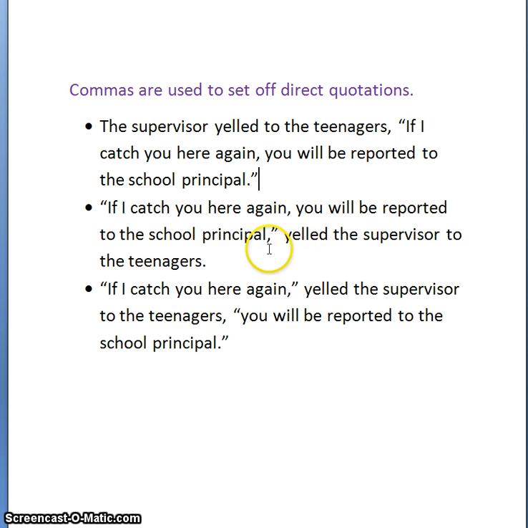But do you notice after principal, it's comma, quotation mark. Yelled the supervisor to the teenagers, period, at the end. Also notice that these quotation marks face inward. They surround the quote. If you have them facing the other way, you let a space enter in between there. So make sure that they are facing inward, surrounding the direct quote.